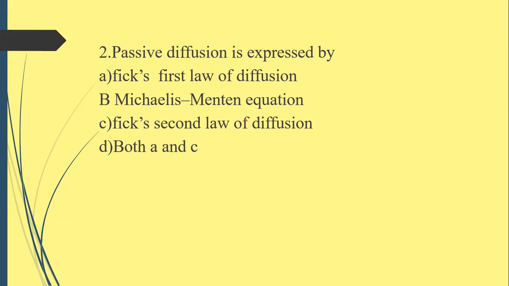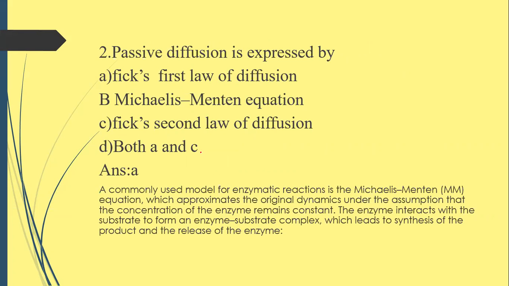Question number 2. Passive diffusion is expressed by option A, Fick's first law of diffusion, option B, Michaelis-Menten equation, option C, Fick's second law of diffusion, option D, both A and C. Correct choice is option A, Fick's first law of diffusion. So, passive diffusion is the movement of drugs from region of higher concentration to lower concentration without using energy. So, it is expressed by Fick's first law of diffusion.